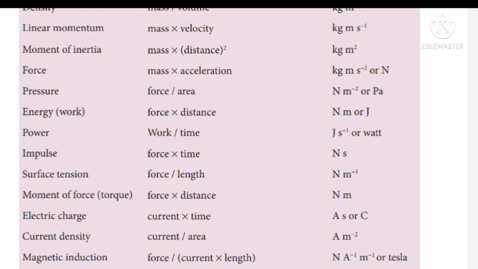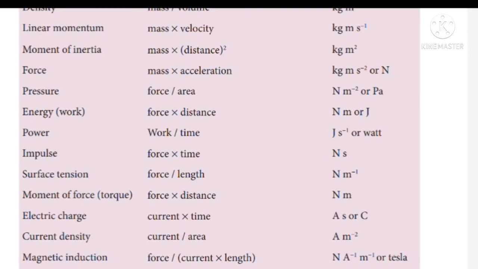And next one, electric charge. Electric charge is equal to what? Current into time. Then the unit for current is ampere. The unit for time is second. Then ampere second will become the unit for electric charge. One more standard unit for electric charge is what? Coulomb.